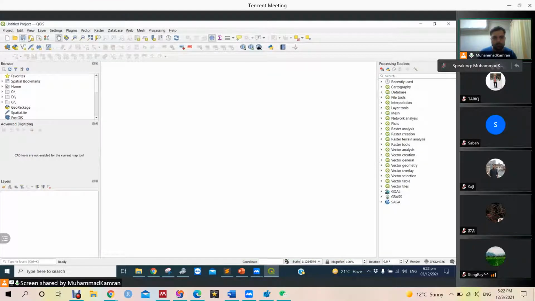Now it is clean. This is for saving a project, and this is to zoom in and zoom out of data, and zoom to selection. If we select some feature, we can zoom to that. So wherever we stop the cursor on these features, it will tell us what they do. So we need to open data first.